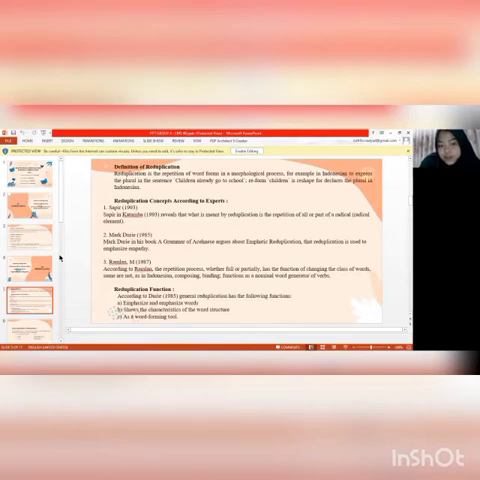Reduplication function. According to Durie, 1985, general reduplication has the following functions. A, emphasis and emphasis of the word. B, show the characteristics of the word structure. Three, as a word forming tool.